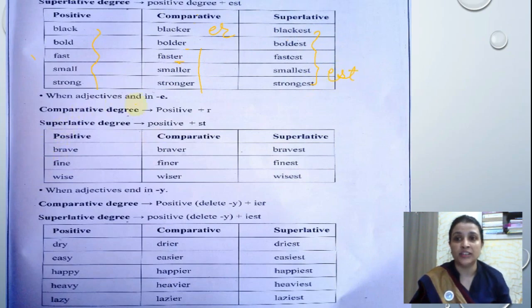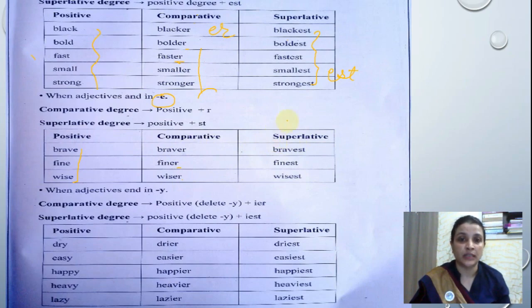Now adjectives ending with E. See, all these adjectives are ending with E. ER is used in comparative degree. Fine, wise, brave, these are all ending with E. In that case, see, braver, finer, wiser.